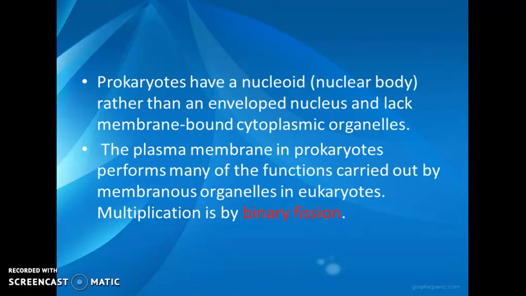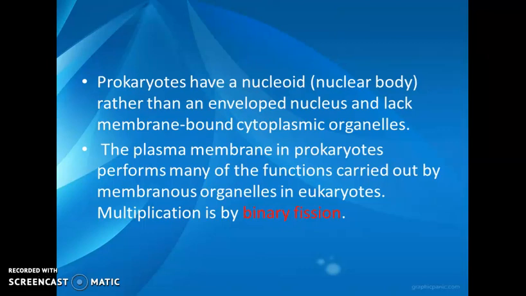The prokaryotes have a nucleoid, also known as the nuclear body, rather than an enveloped nucleus. It lacks membrane-bound cytoplasmic organelles such as the Golgi apparatus, mitochondria, etc. These are absent in prokaryotes but present in eukaryotes.